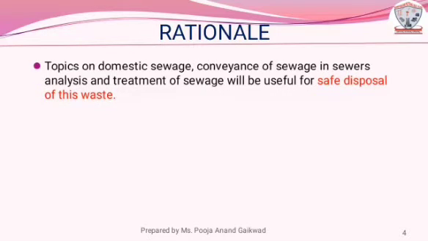Topics on domestic sewage, conveyance of sewage in sewers, analysis and treatment of sewage will be useful for safe disposal of this waste. Proper knowledge of analysis and treatment and transportation of sewage results in proper sewage disposal.